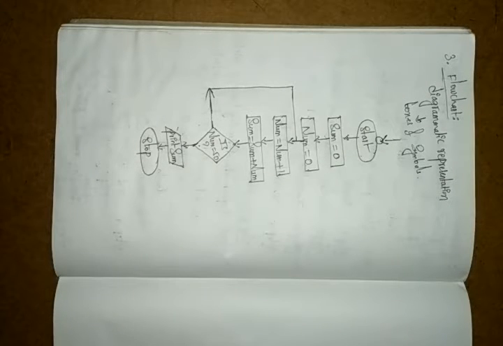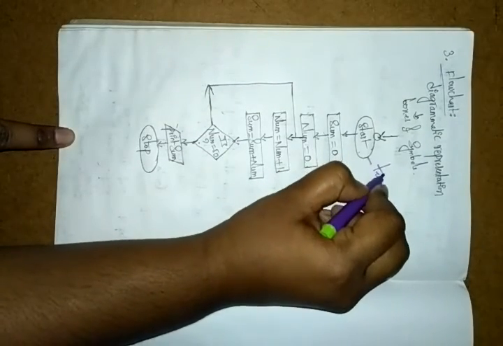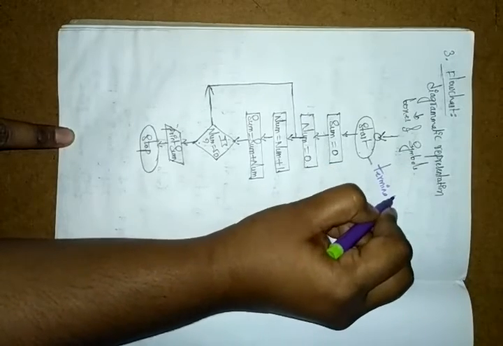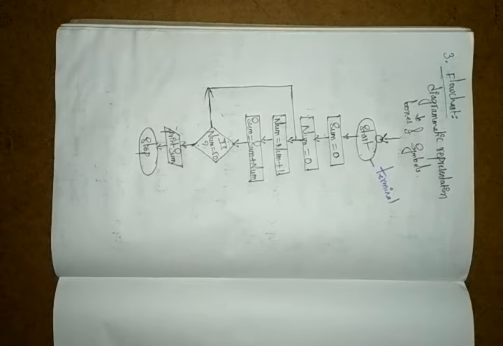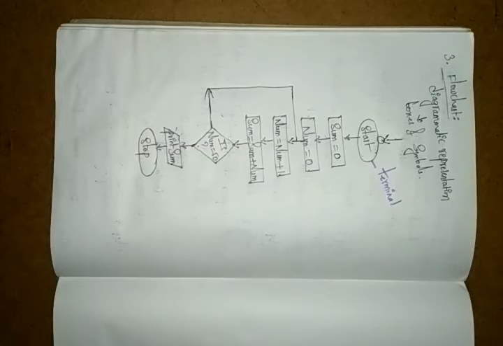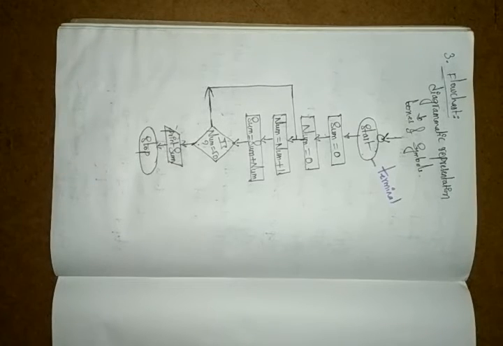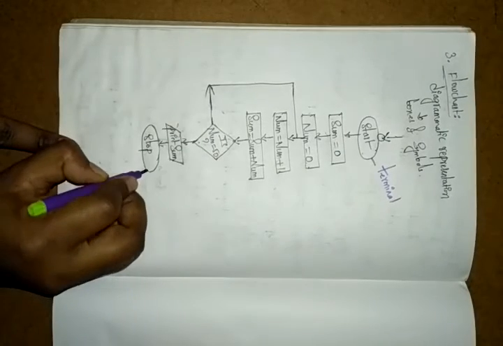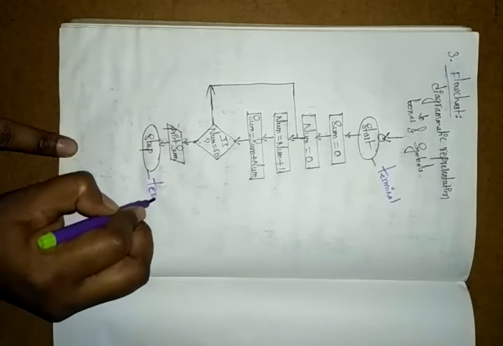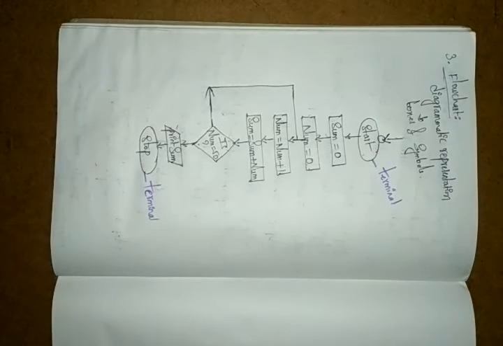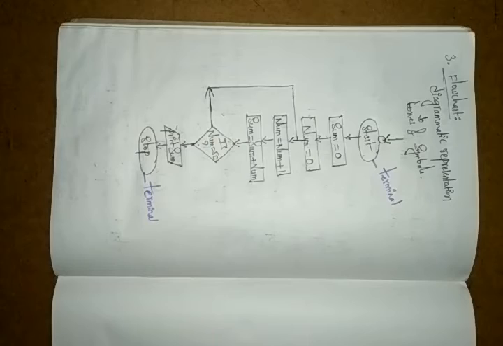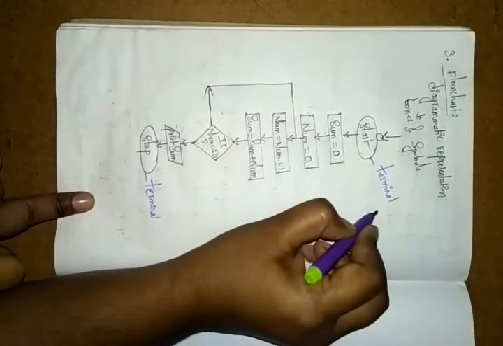The terminal is used for the start or stop, the begin and end symbols. You use it to start the process. Normally we represent it like this.